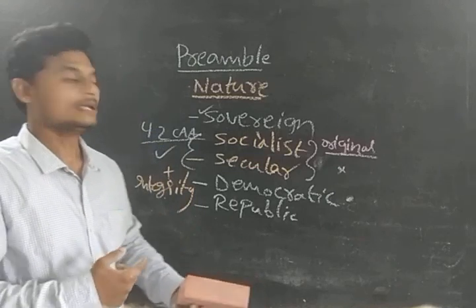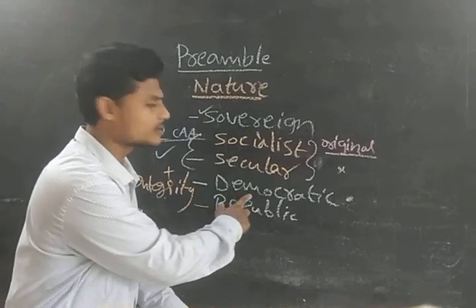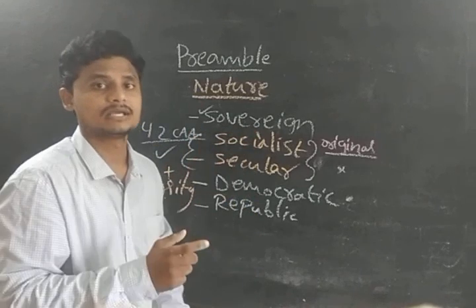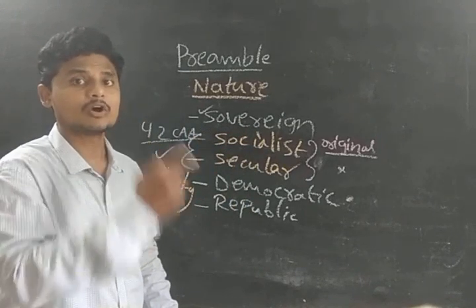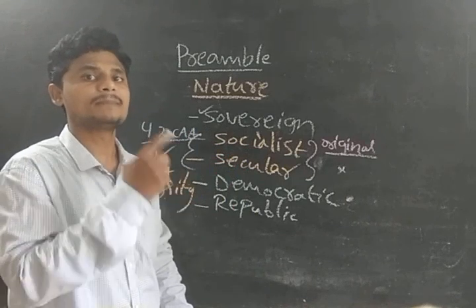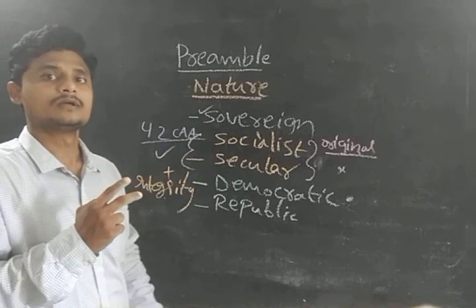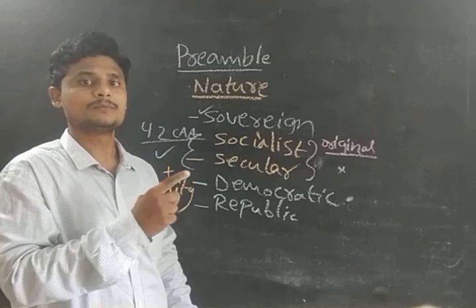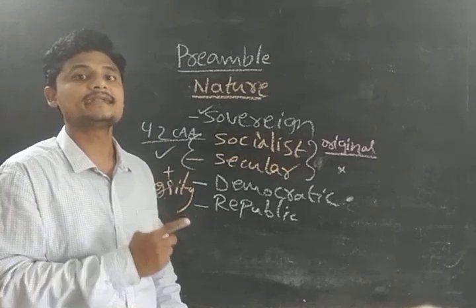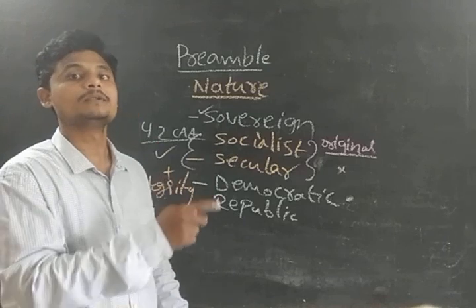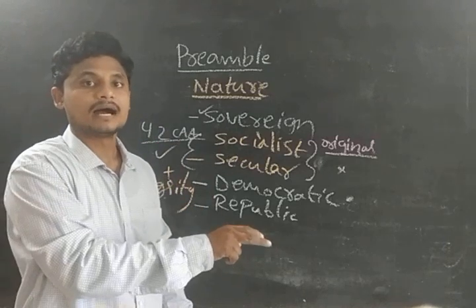For democracy there is no single particular definition, guys. Abraham Lincoln clearly explained it as government of the people, by the people, for the people. By the people means the government is elected by the people. Of the people means it is the people's government, and for the people.